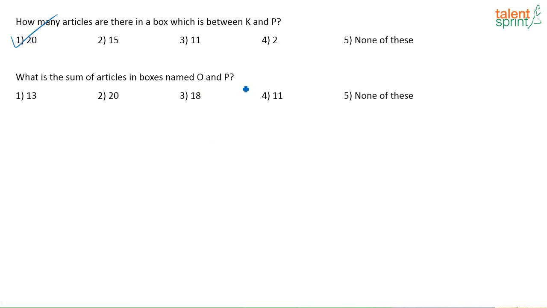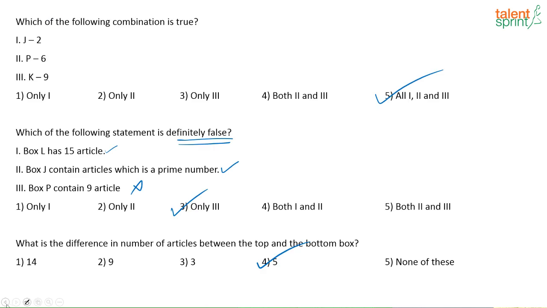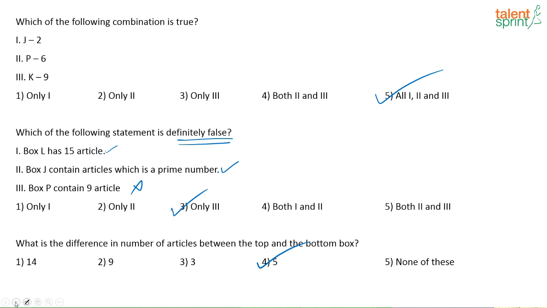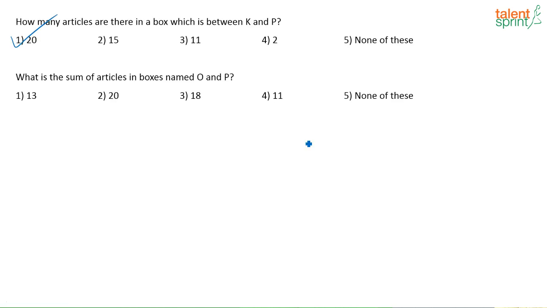What is the sum of the articles in the box named O and P? So how many articles are there in O? O has 11, P has 6. So 11 plus 6, that is 17. So answer here is 17. Answer will be none of these.